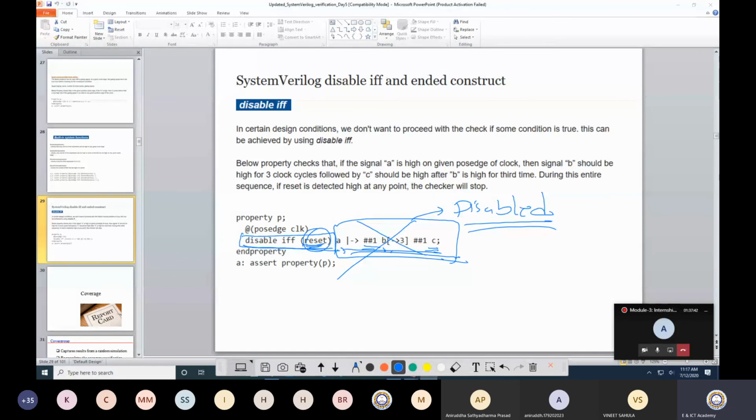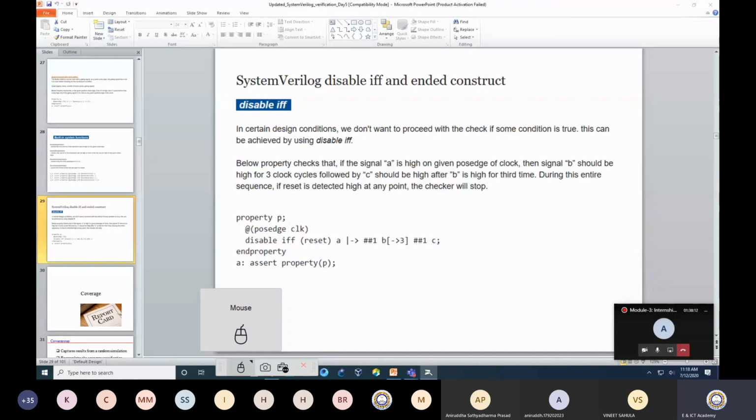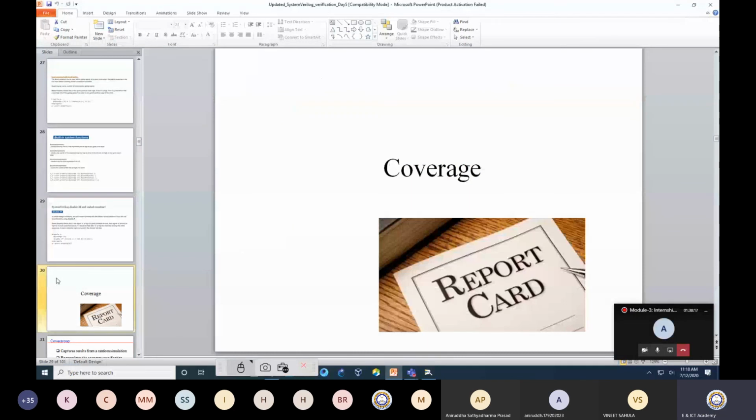So I can enable and disable the assertion by simply writing this kind of statement. Disable if reset is active. That means कि मेरा assertion disable हो जाएगा जब मेरा reset active होगा. This is the simple meaning of this particular writing. I hope you are following me. So probably with this, I have completed the assertion part.